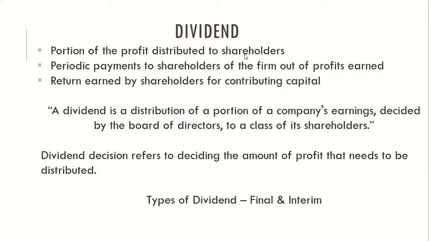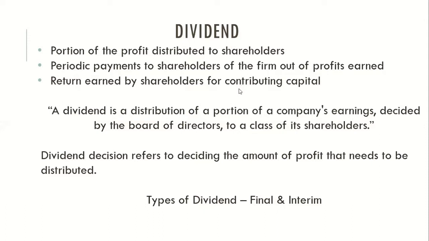We saw how we go about determining earnings available to equity shareholders, and then we calculate the EPS level. We are trying to understand the possible amount of money the investor can earn in the form of dividend. Now, these are periodic payments, which means dividends are usually paid once in a year or twice a year.